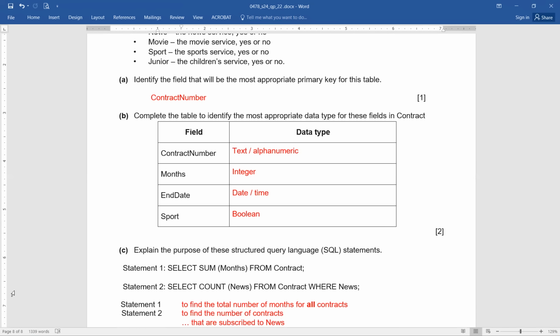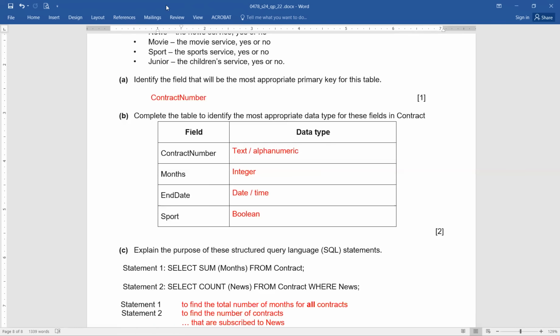It's the same sum that we have been programming, but here the database is giving me the option. To find the total number of months for all contracts. All, exactly. There is no condition, that's why it is for all contracts. On the contrary, the second one is there to find the number of contracts that are subscribed to news. That can vary.